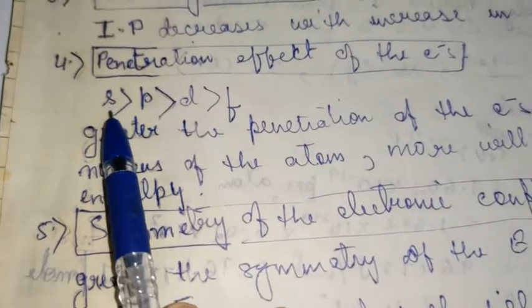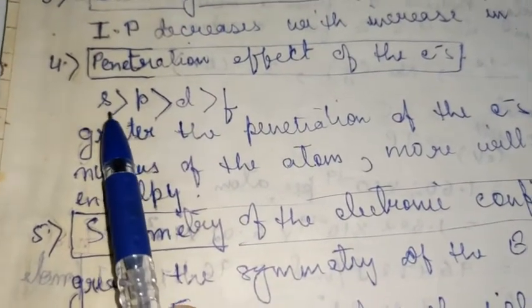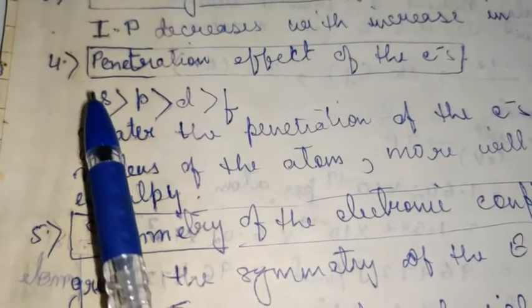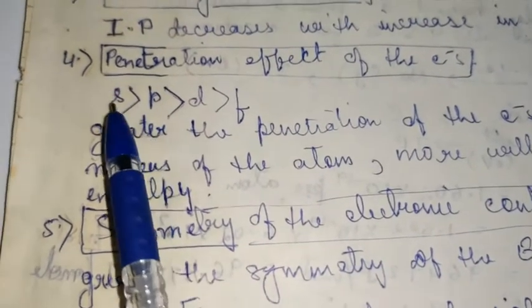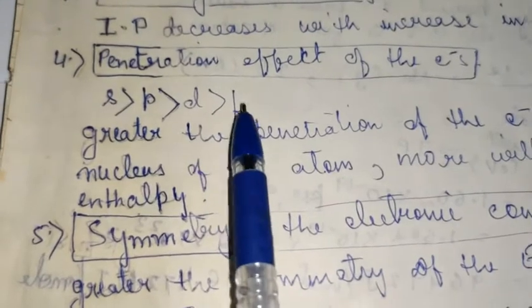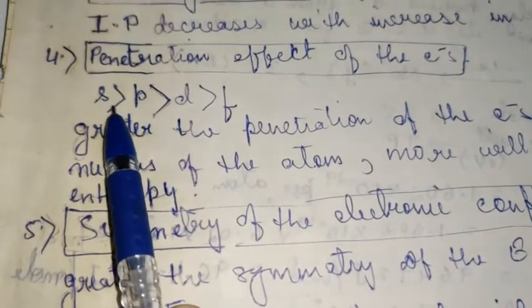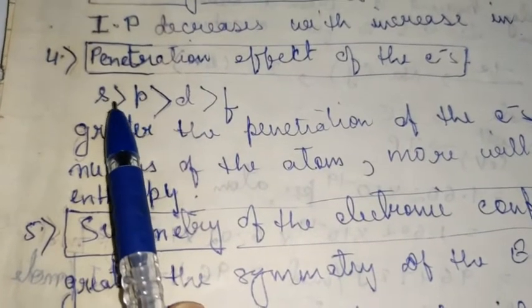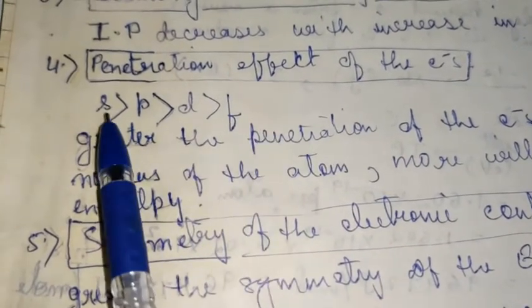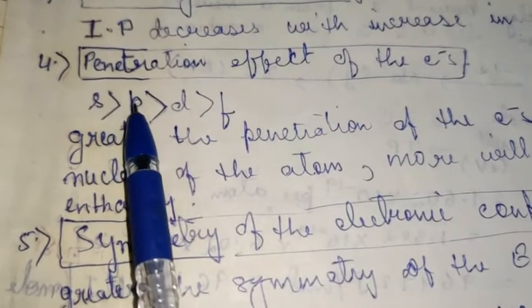So removing an electron from an s subshell is always difficult in comparison to f, because s is present nearest to the nucleus, and the penetration goes on decreasing in this order. The most penetrated is the s subshell, then p, then d, and f.